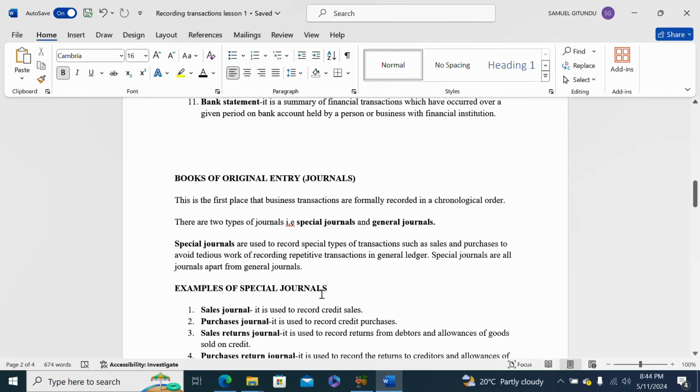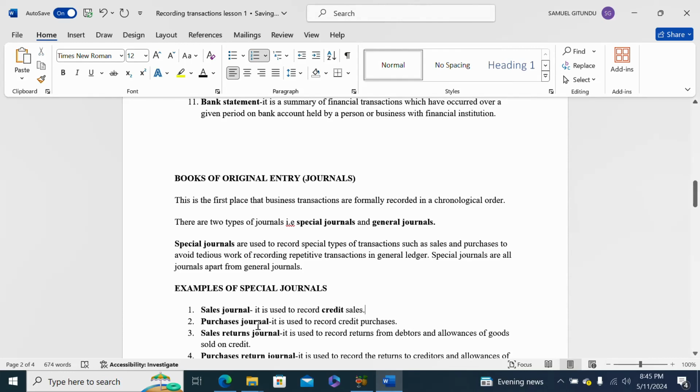Examples of special journals. The first example is the sales journal. The sales journal is the book of original entry in which credit sales are recorded. Mark the word credit sales. So the sales journal is used to record credit sales.